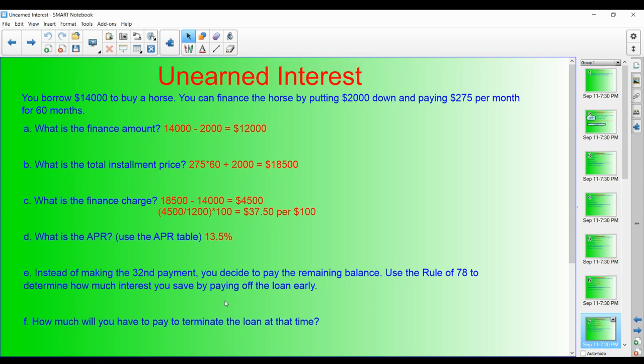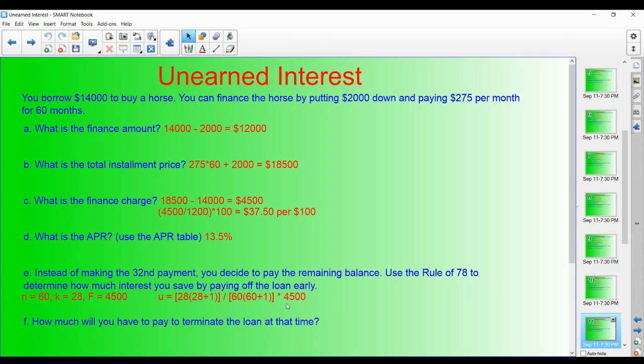And now we got to figure out if we want to pay off the horse after 32 months, how much do we save in interest? And then what's my final payment? So I have a 60-month loan and it's 60, and I have 28 remaining payments. 60 minus 32 is 28. I also need my finance charge, which is $4,500. We've already calculated that. And then I can calculate my unearned interest by putting it into the formula and allowing my calculator to calculate what this unearned interest number is.